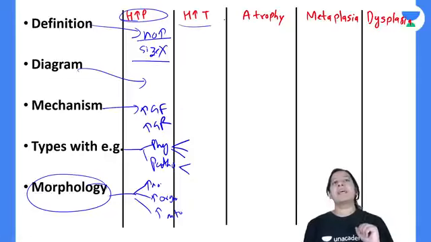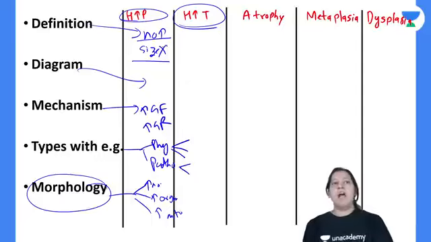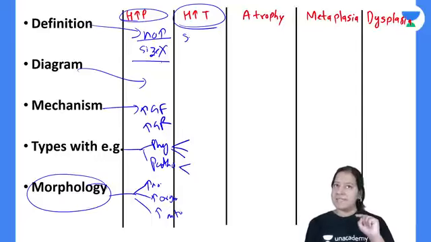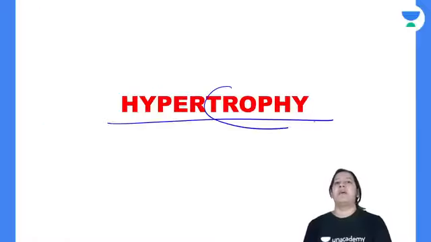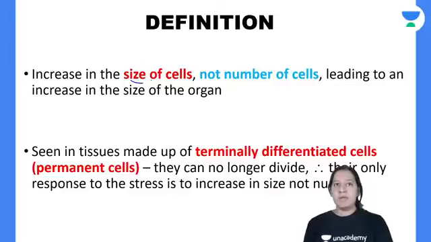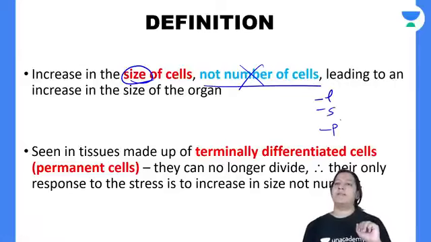So let me start the second adaptation, hypertrophy. Trophy means size. Here the number was increasing, not the size. Here the size will increase, not the number. So increase in size, not number. Can you see? Size. Right? Negative finding also, again I am saying. So there are three types of cells, right? Labile cell, stable cell, and permanent cell. So it is increase in size, not the number.